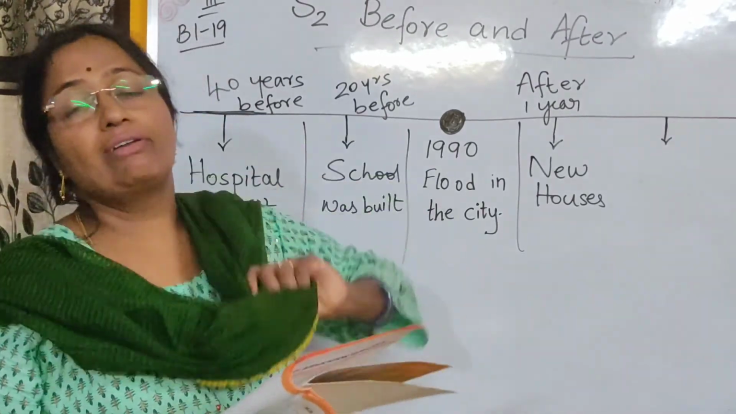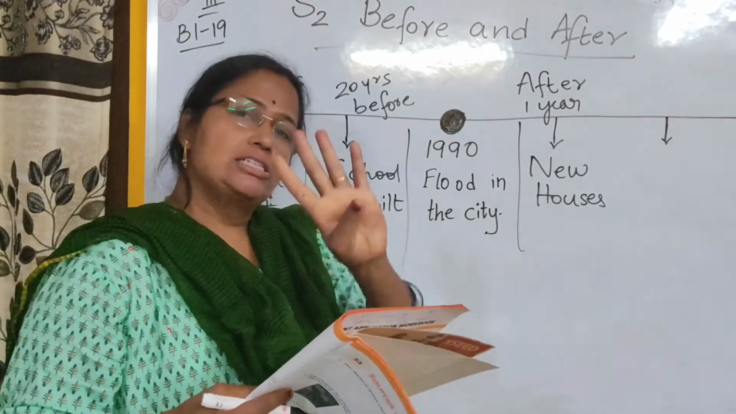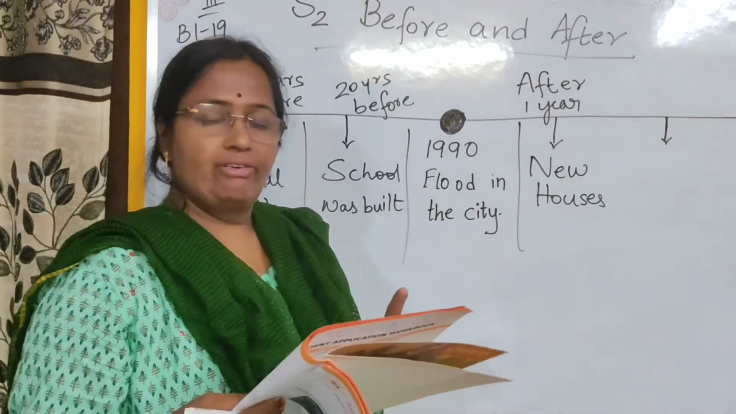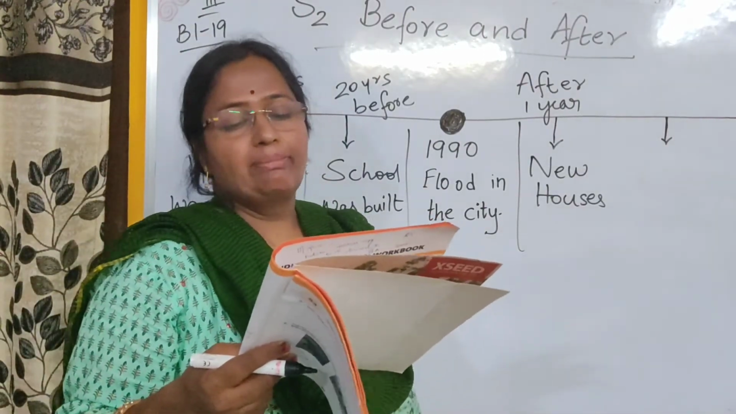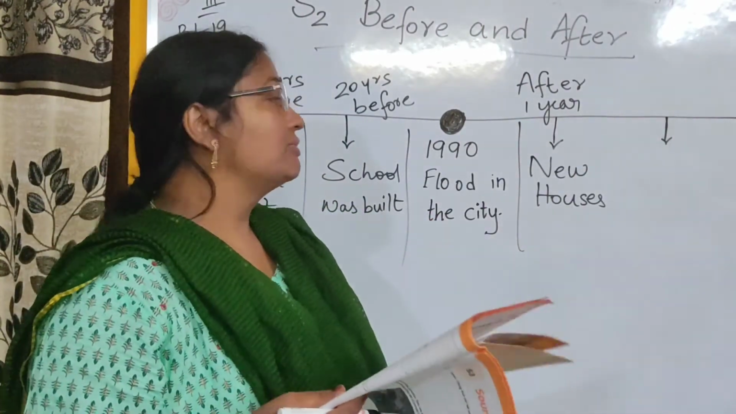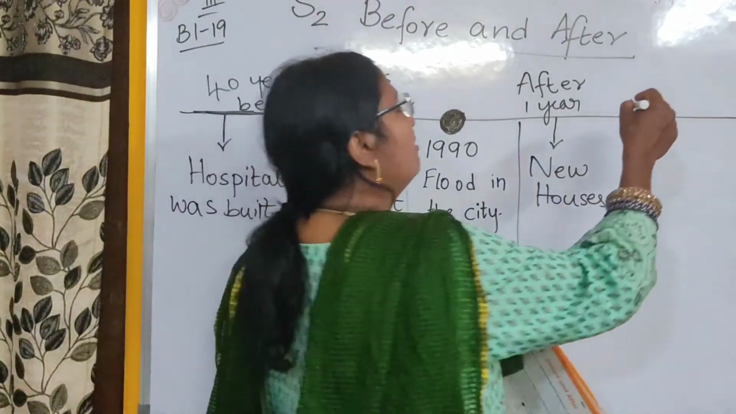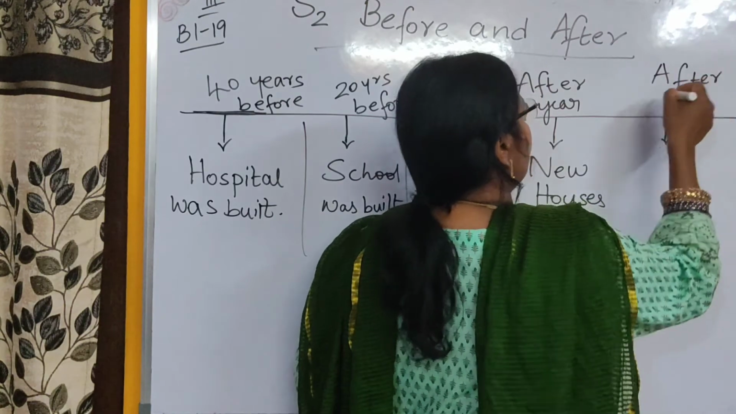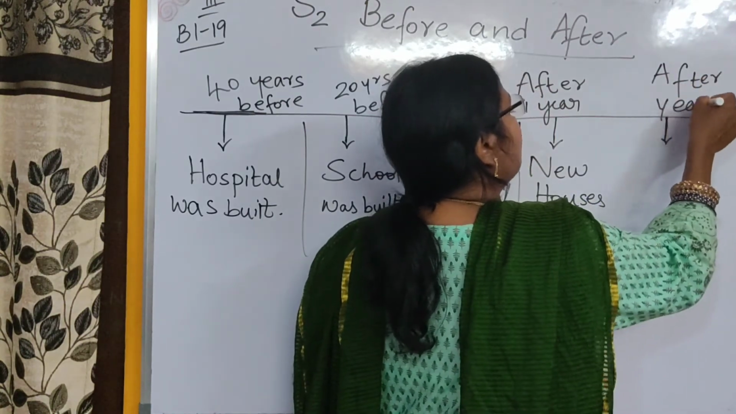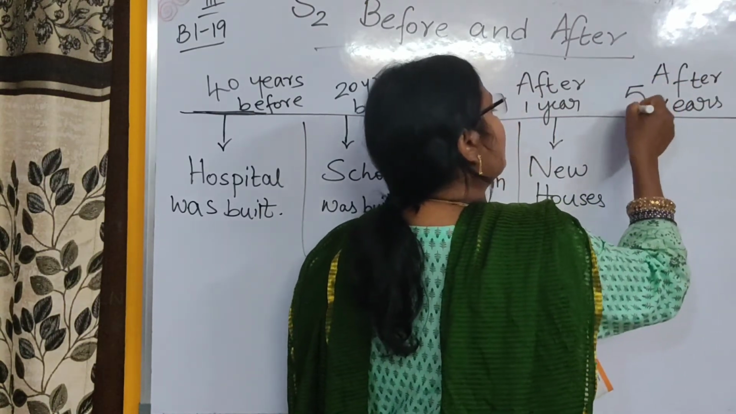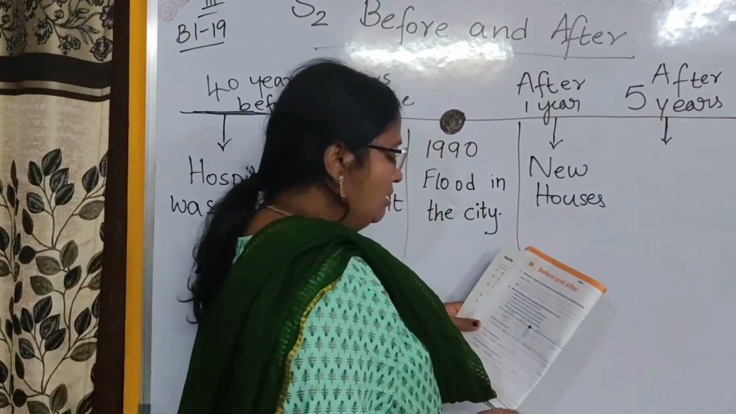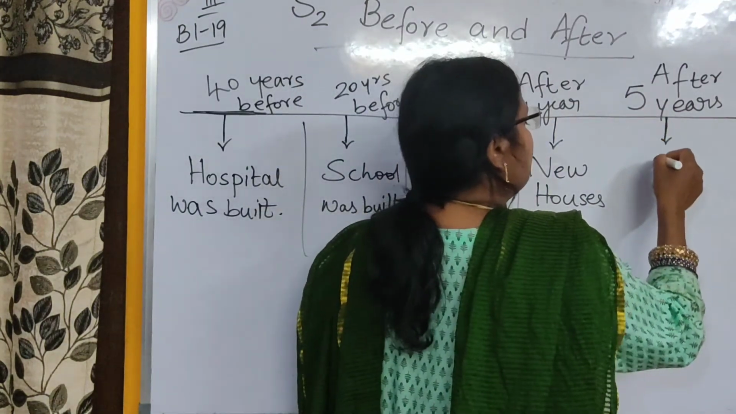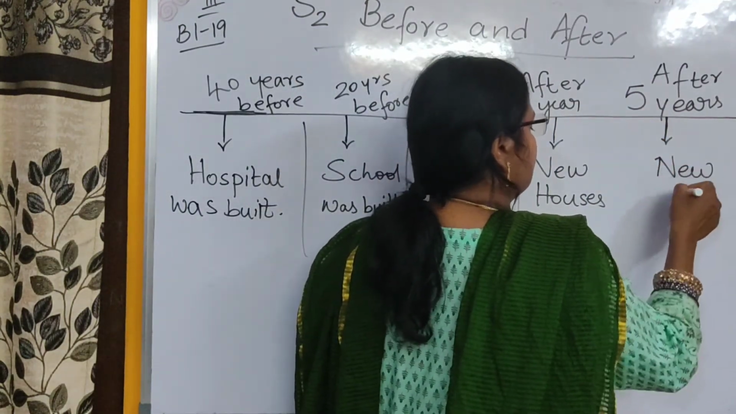So far we have finished how many sentences? 4 are over. Then what is the fifth one? New roads were made in the city 5 years after the flood. Okay. After 5 years, we'll show here. This is the last event, right? After how many years? 5 years. After 5 years, what were built? New roads were built.